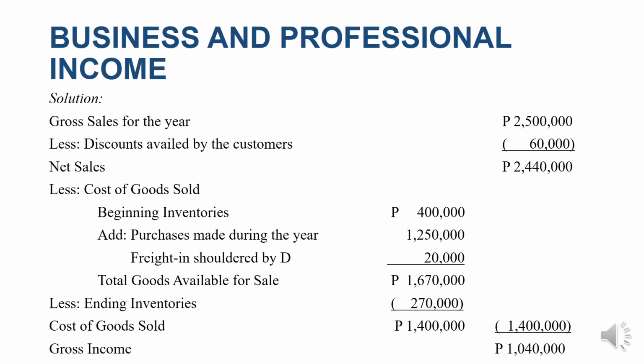Okay, that's how easy it is to compute the gross income for business and professional incomes. So there are a lot of scenarios or situations that could be discussed in this video, but I prefer to use this simple problem because you have already learned in our previous videos about the computation using installment basis, deferred reporting, and percentage of completion. So remember, I hope you master those accounting methods in our previous discussion, because those will be very useful in the computation of the business income.